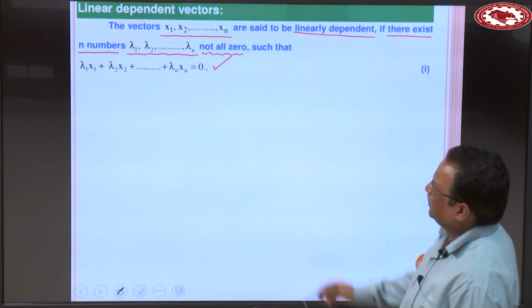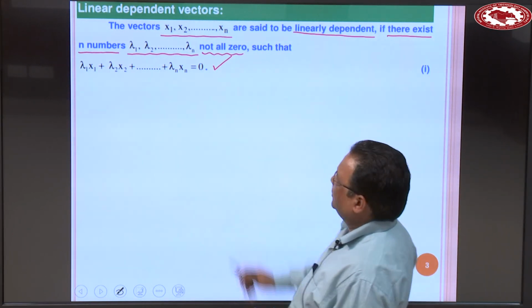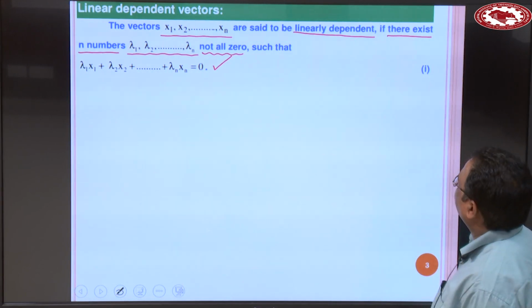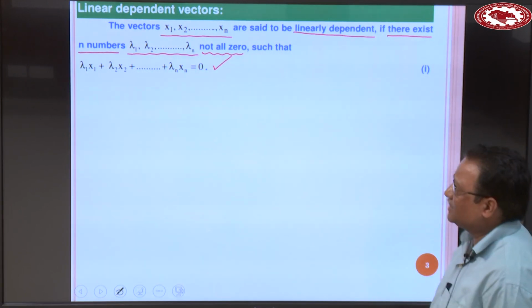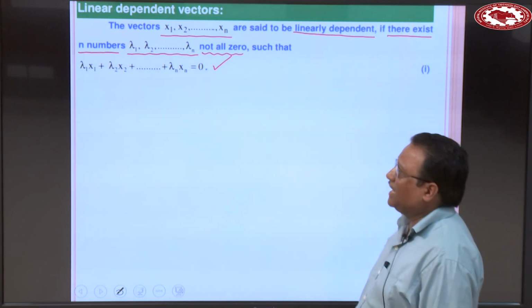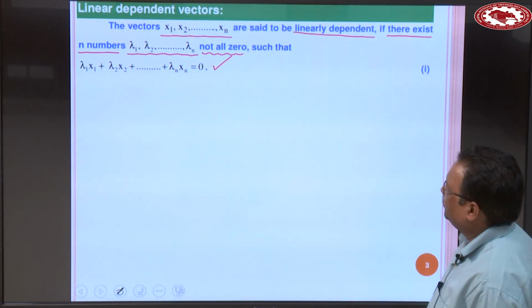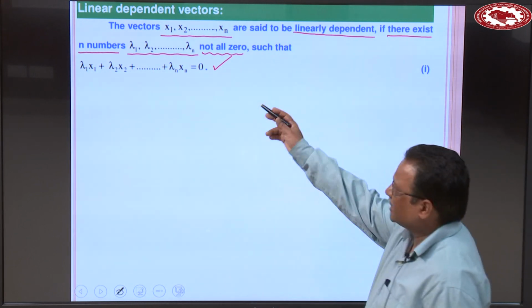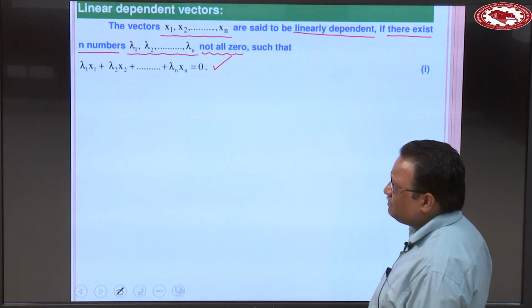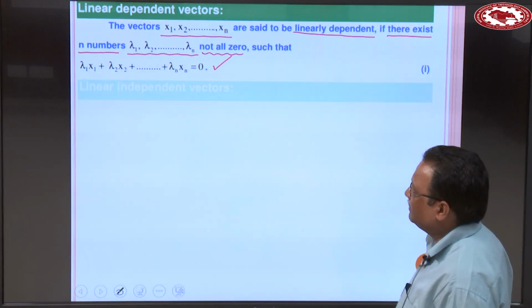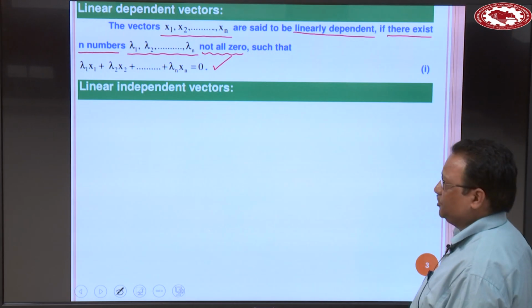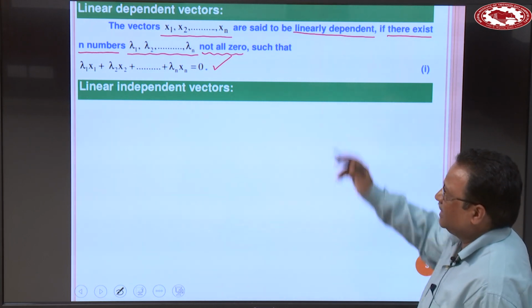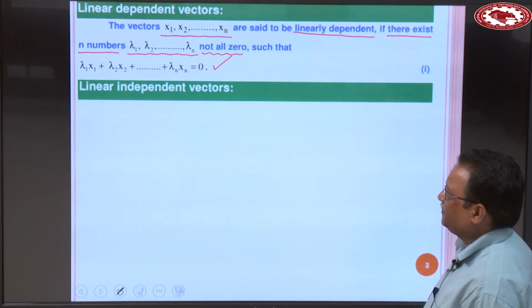Okay. Not all 0. So, the vectors x1 to xn are said to be linearly dependent if there exist n numbers lambda 1, lambda 2, lambda n, not all 0, such that this condition holds good. This linear combination lambda 1 x1 plus lambda 2 x2 plus and so on lambda n xn is equal to 0. Then we say that these vectors are linearly dependent.